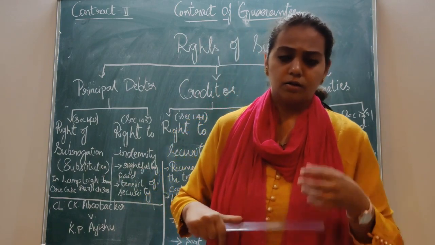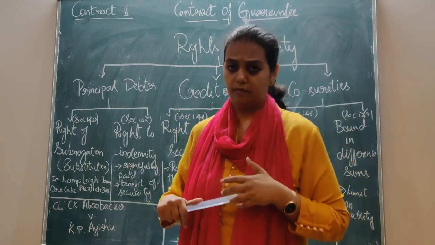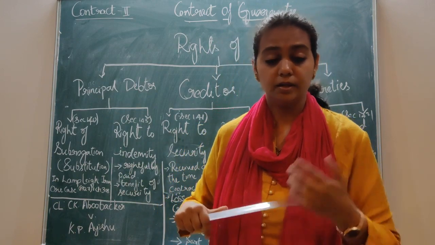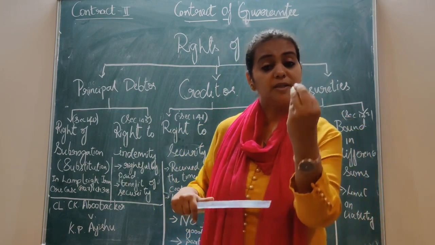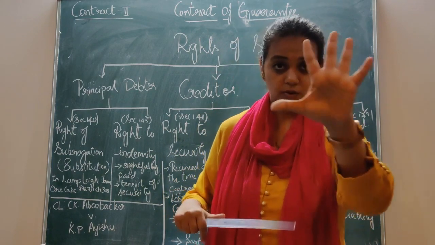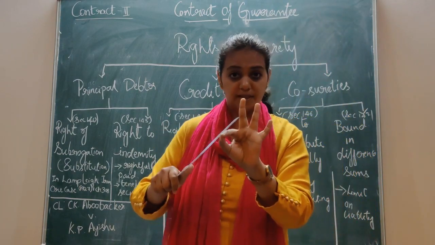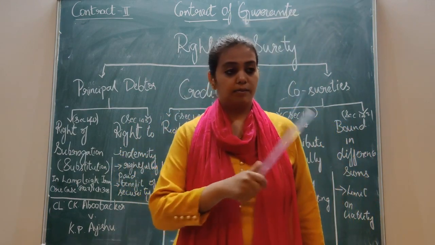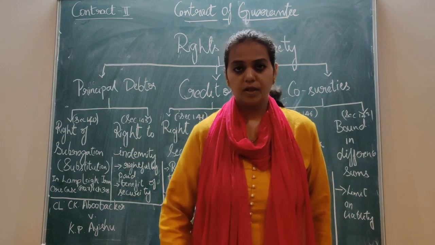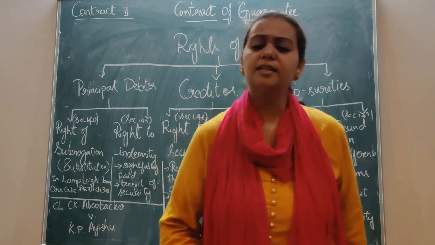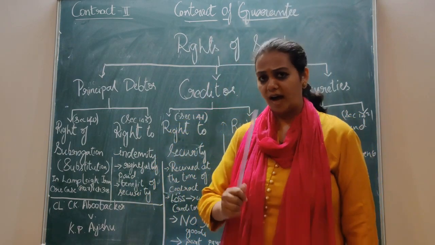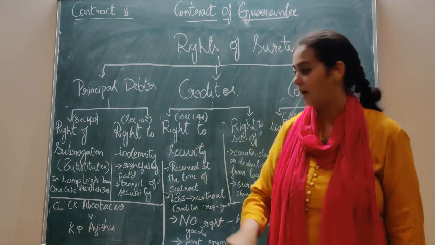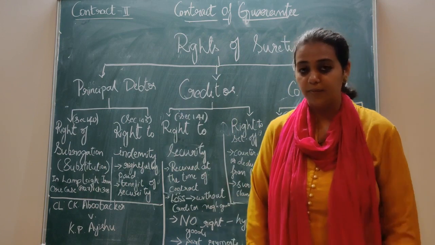So now he pays to the extent of 2,000. We'll assume it as 2,000, and the principal debtor is liable. The surety is liable for the principal debtor's default up to 3,000. Out of 5,000, 2,000 is paid by the principal debtor and 3,000 the surety is liable for. Now here the creditor recovers it from the surety. Now the surety says, creditor, it is my right to have that security. Please give that security to me so that I can recover from the principal debtor. That is only your right to security, right?